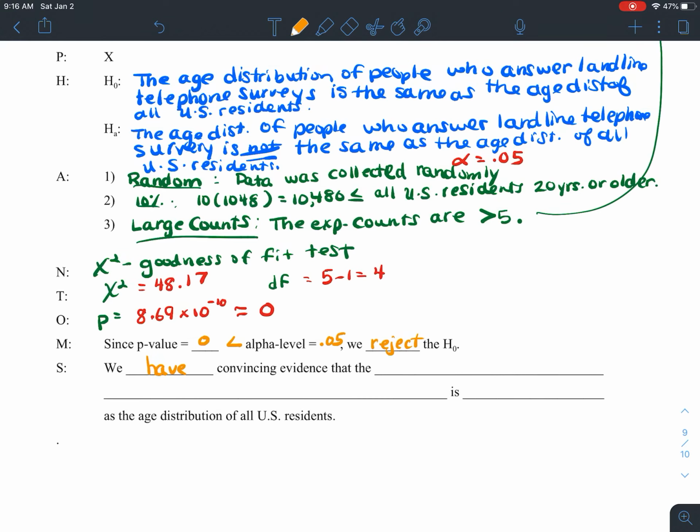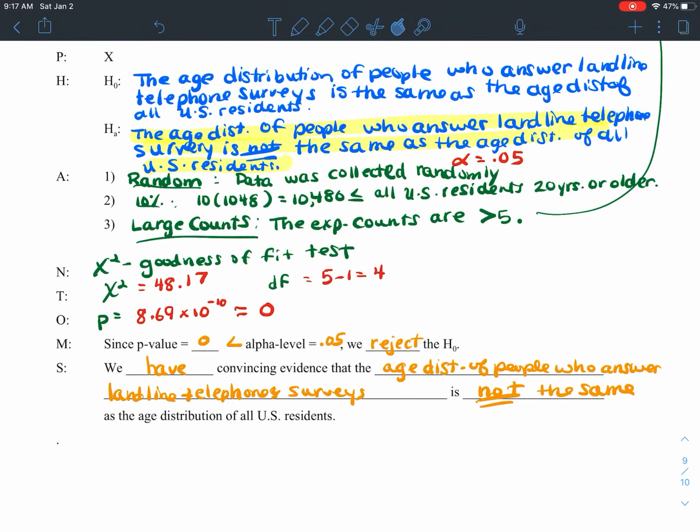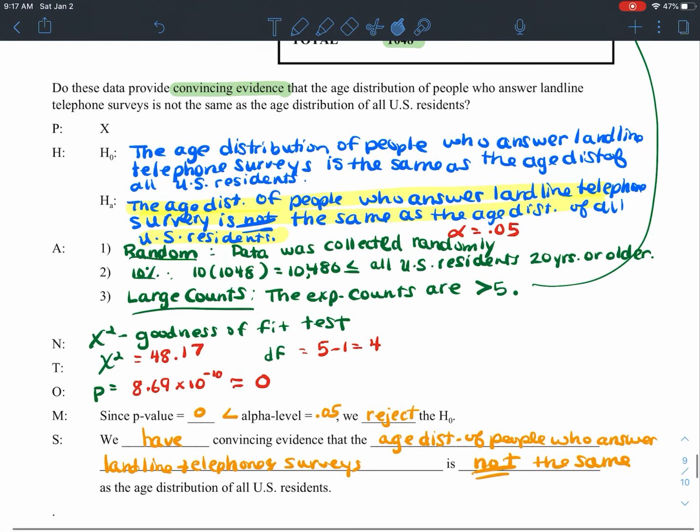Okay, that means that we have convincing evidence that, and this is where we fill in our alternative hypothesis, we're essentially just copying the alternative hypothesis here, that the age distribution of people who answer landline telephone surveys is not the same as the age distribution of all U.S. residents. Okay, and that brings this section to a close.